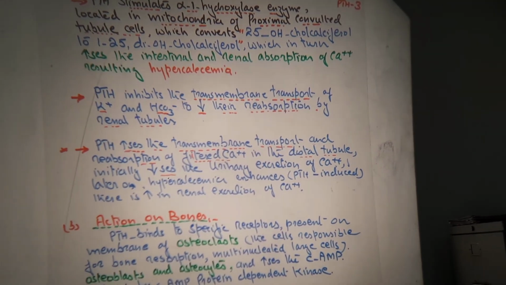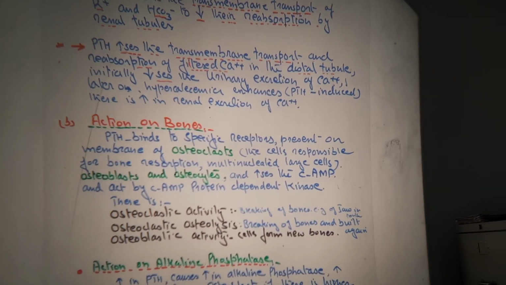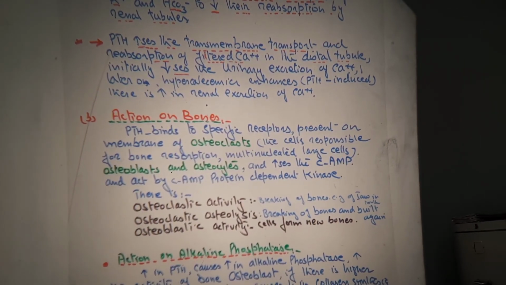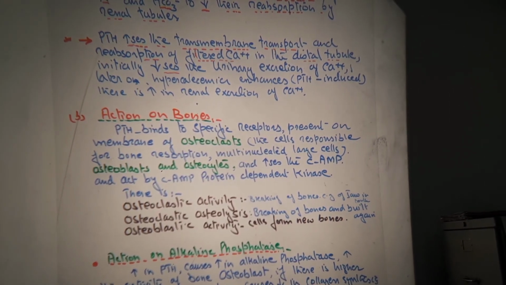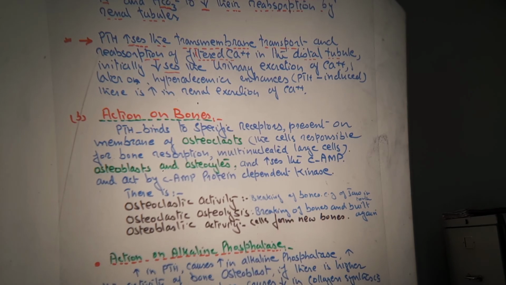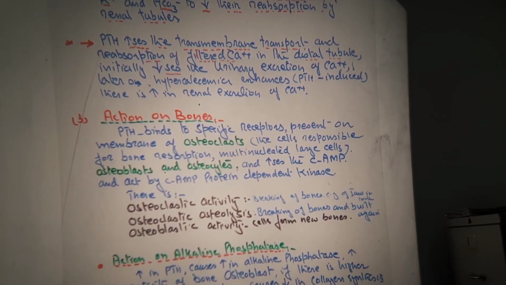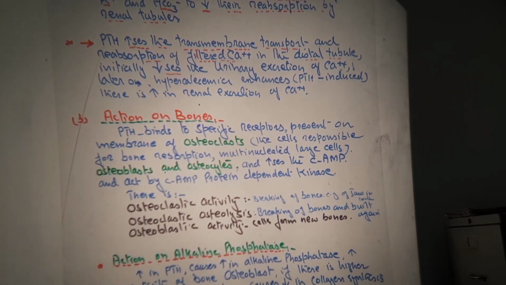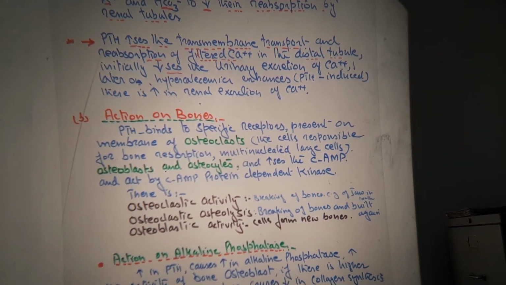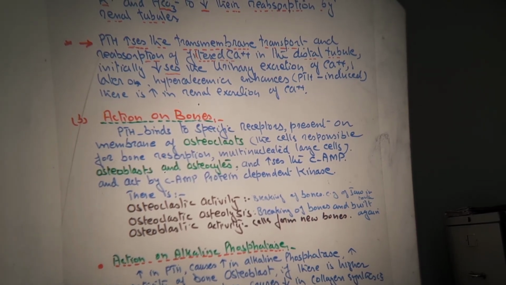Now, action on the bones: parathyroid hormone binds to the specific receptors present on the membrane of osteoclasts. What are osteoclasts? Osteoclasts are the multinucleated large cells responsible for bone reabsorption.